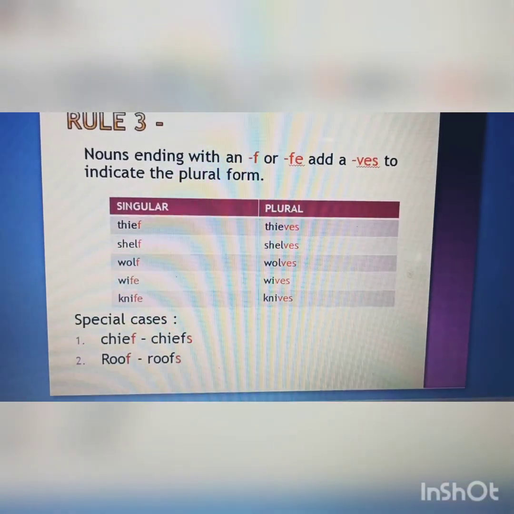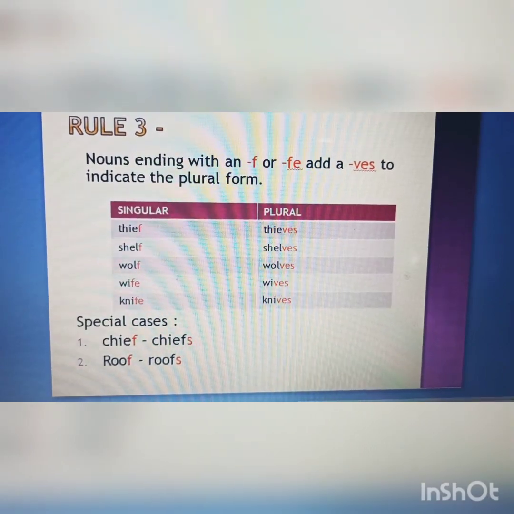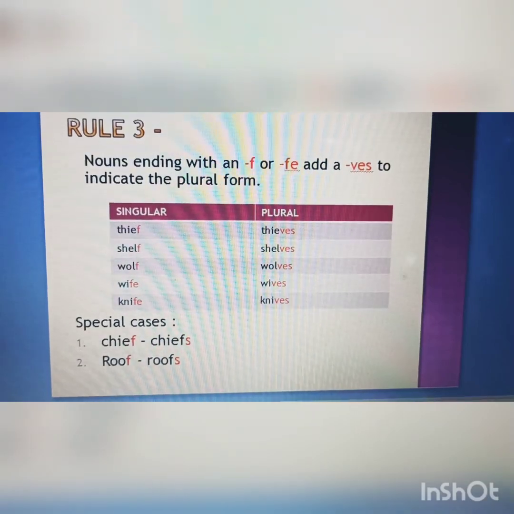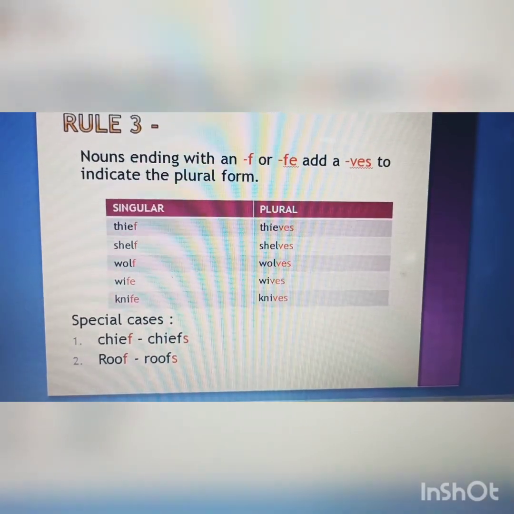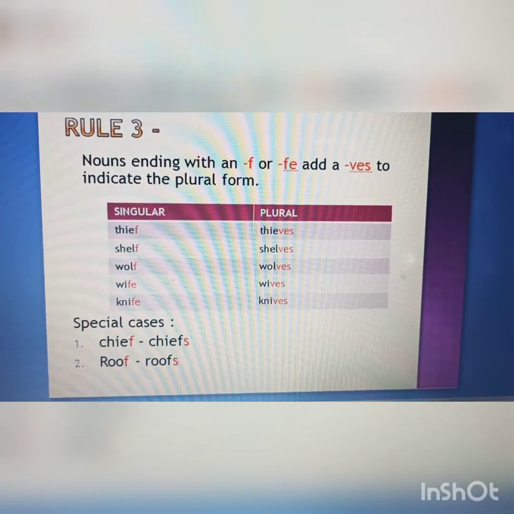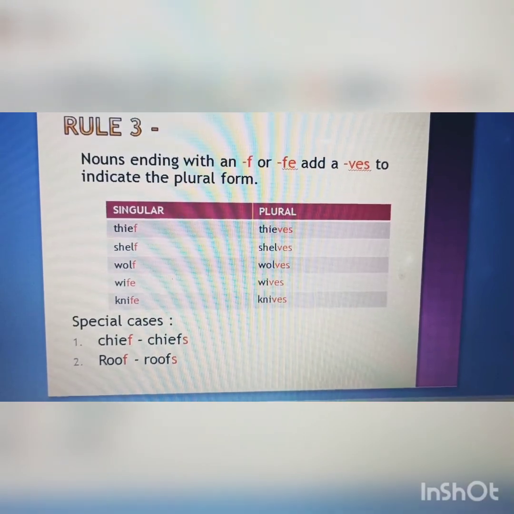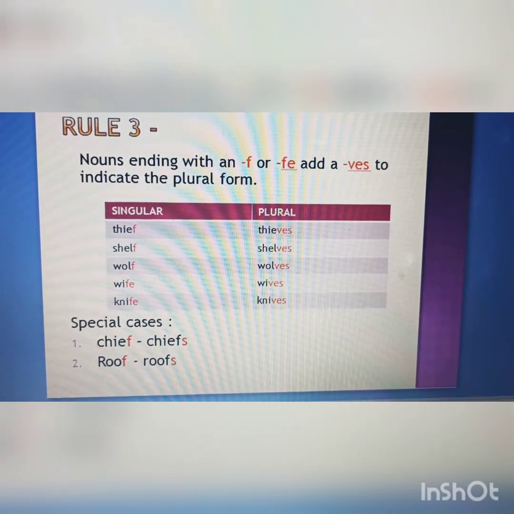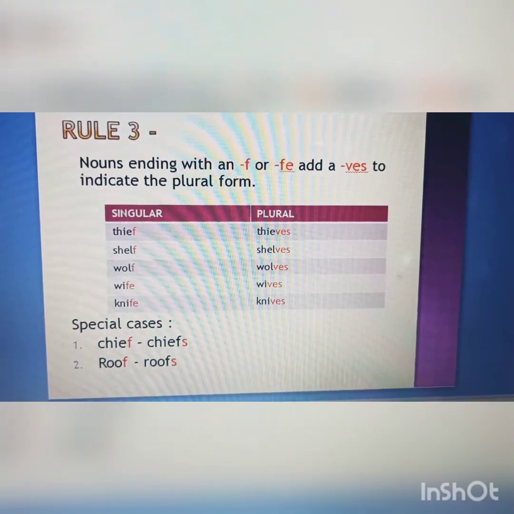Now there are certain nouns that end with an F or FE, so they can be made into its plural form by adding VES. For example, the plural of thief will be thieves, because thief is ending with an F, so it can be made into its plural form by adding VES. Similarly, the plural of shelf will be shelves, wolf, wolves, wife, wives, knife, and knives.